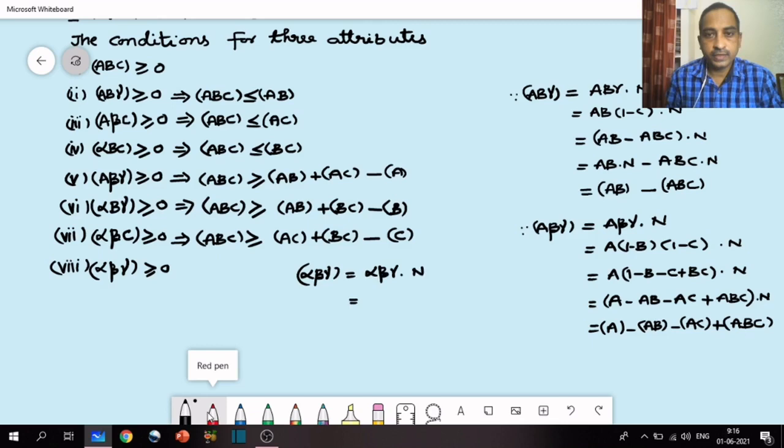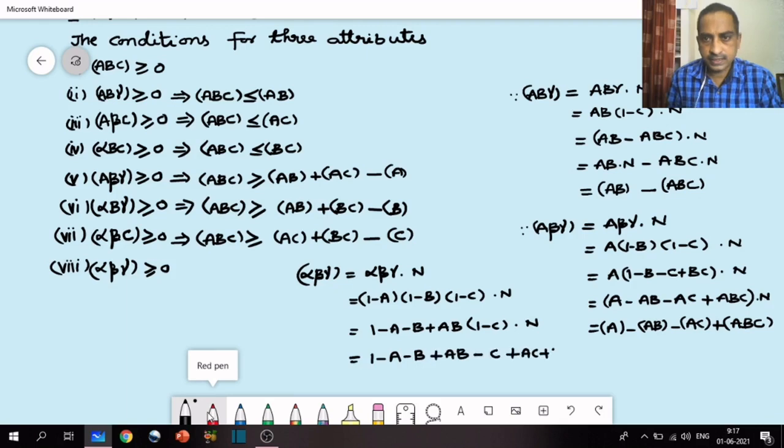So we can write alpha is 1 minus A, beta is 1 minus B, gamma is 1 minus C dot n. So you can simplify these two, 1 minus A minus B plus AB, right? So this is times 1 minus C dot n.